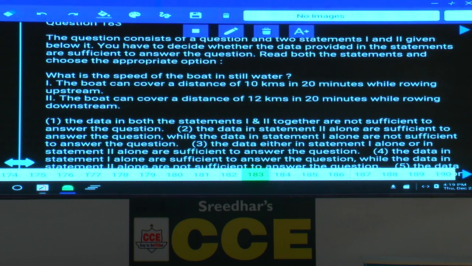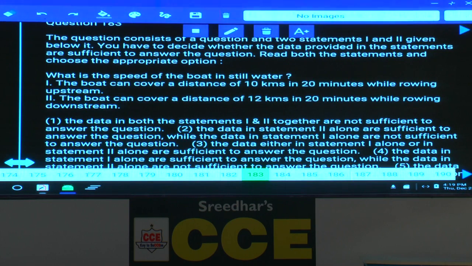Next. The speed of the boat in still water. When will you get speed of the boat in still water? If you know any 2 speeds out of remaining 3 speeds. In boats and streams, how many speeds we will have? 4. Man speed in still water, stream speed, downstream speed, upstream speed.